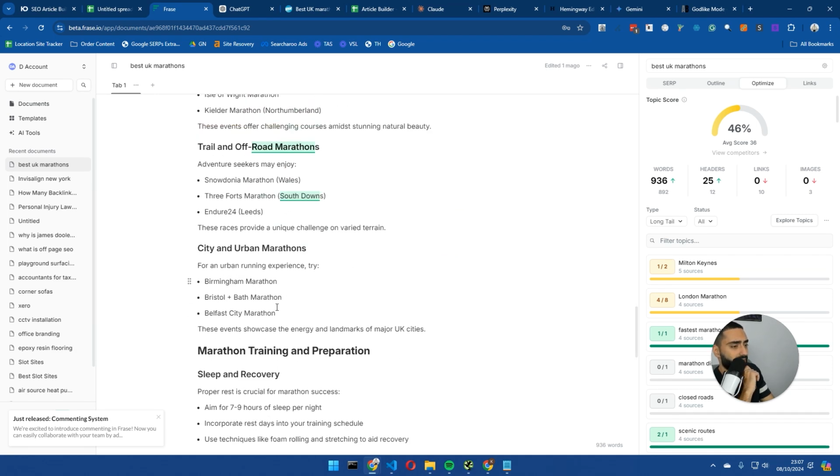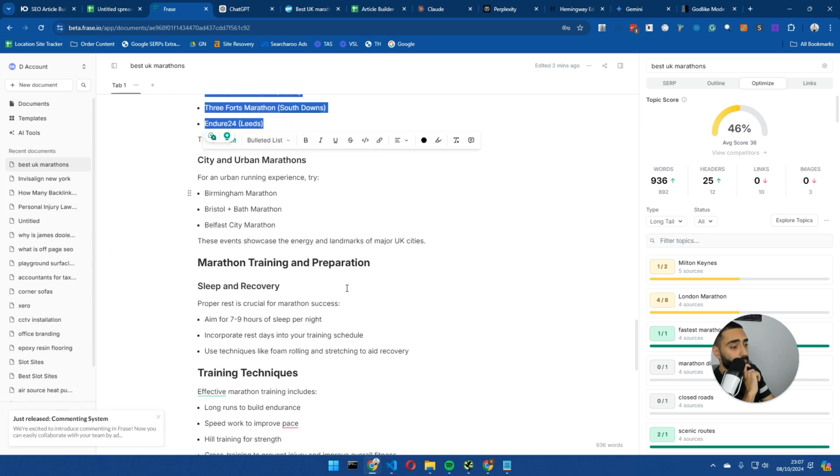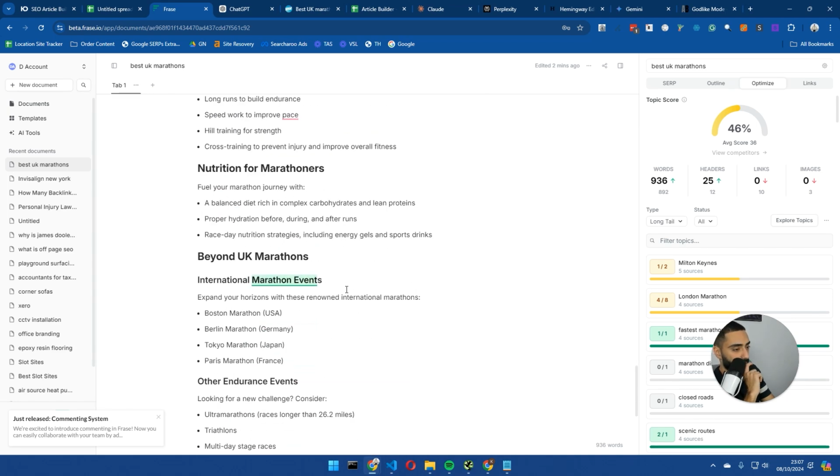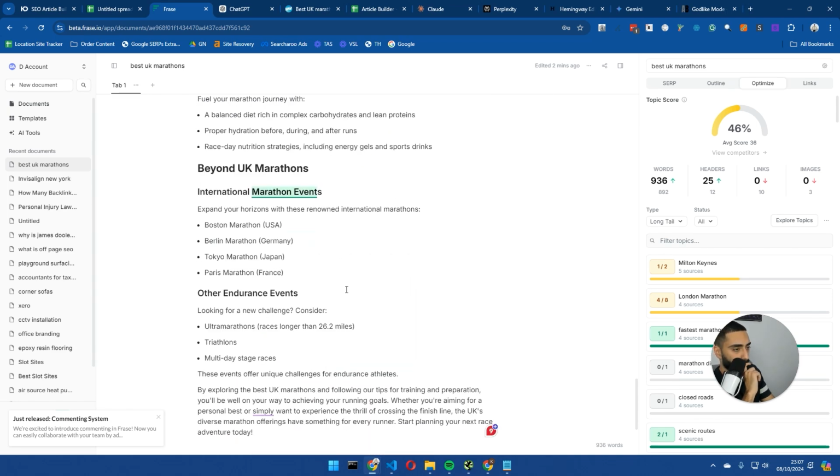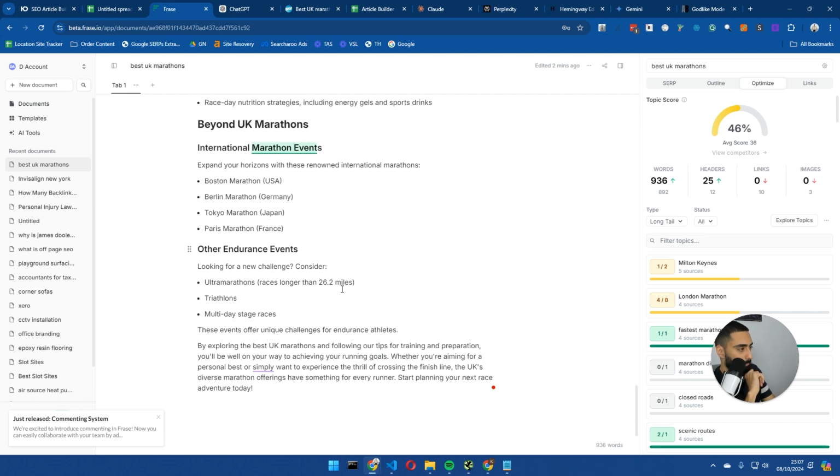They actually have mentioned a few more, but I would have just liked to see a subheading structure, because that's ultimately the type of content that's going to end up ranking. So yeah, it's not looking good. Now let's take a look at Autoblogging.